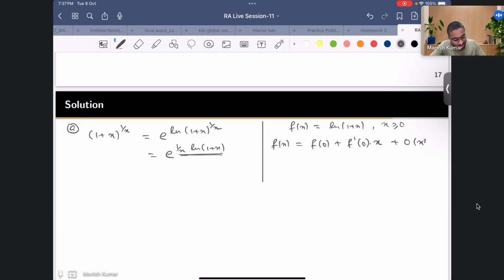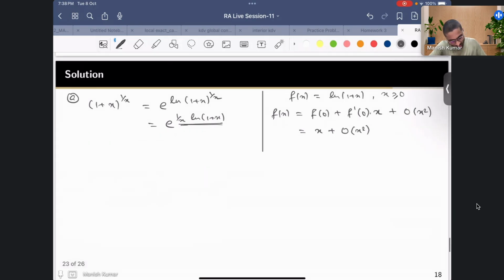So f of x, I can divide it by x. f of 0 is anyway 0, and f prime at 0, if you calculate, is going to be 1, right? Because 1 by 1 plus x, and that is going to be 1. So this is nothing but x plus order of x square. Now if I divide by x, 1 by x log 1 plus x is coming out to be 1 plus order of x, right?